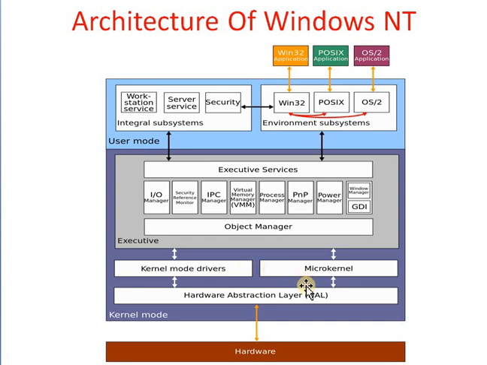Then the next one is the hardware abstraction layer, that is HAL. The Windows NT hardware abstraction layer, or HAL, is a layer between the physical hardware components of the computer and the rest of the operating system. The hardware abstraction layer is the main component that provides the interface between the actual hardware used by the computer system and our operating system.